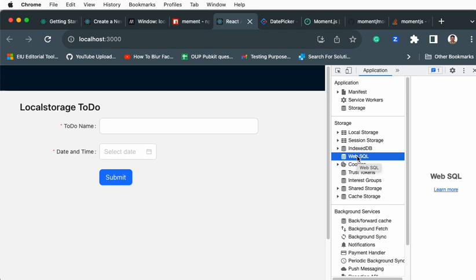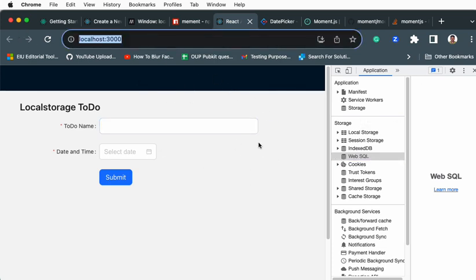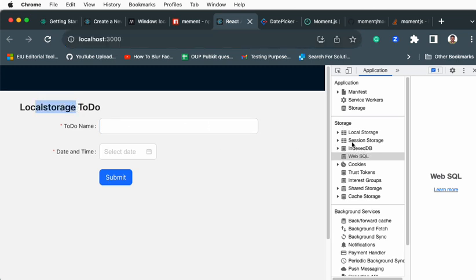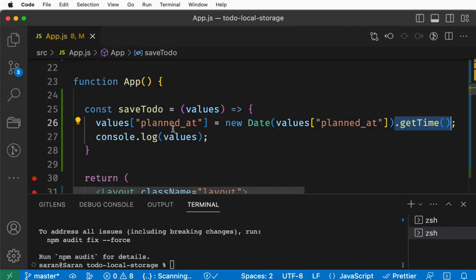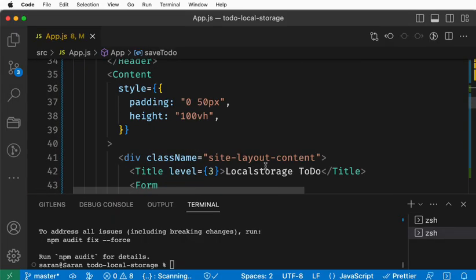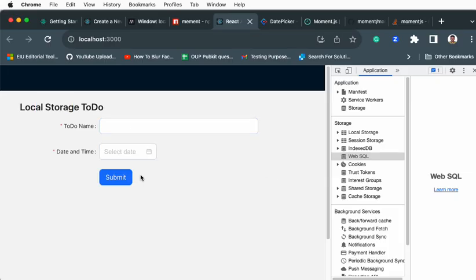Please note that any of the examples I'm going to demonstrate, or any value saved here, will not be saved in any server-based database. It will be only on this computer, in this browser. Even if you open the same URL in another browser, you cannot see the data, because everything is saved in the browser storage itself. That's called local storage. I don't want to make a mistake in this part. Okay, now let's focus on the save.